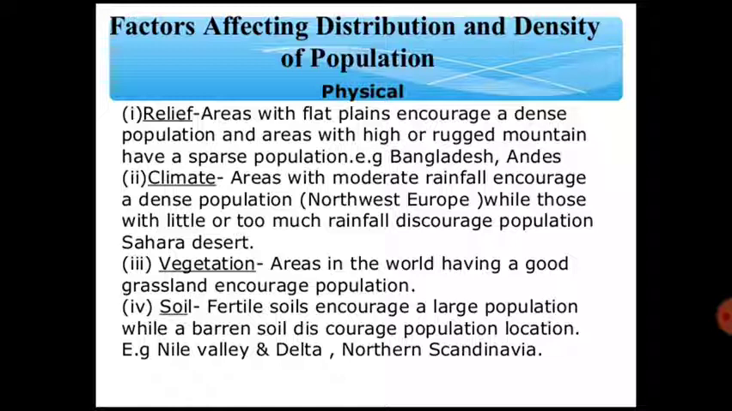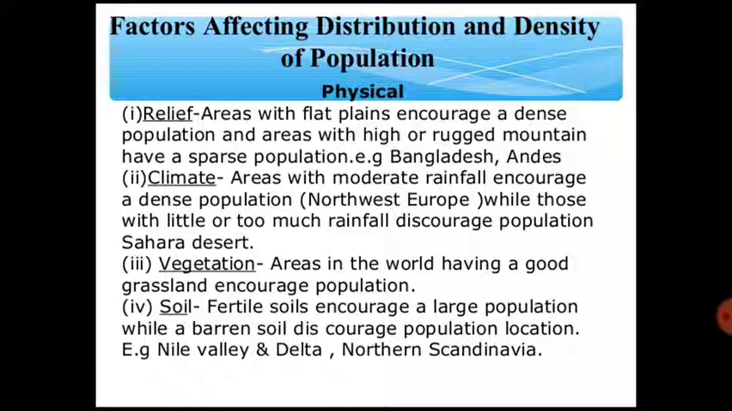The next point is climate. Areas with moderate rainfall encourage a dense population. Why? We all know that agriculture depends on climate, on temperature as well as precipitation. An area that has suitable rainfall, not too high, is definitely suitable for agriculture. More agriculture means more industry, more facilities, and that means more population.